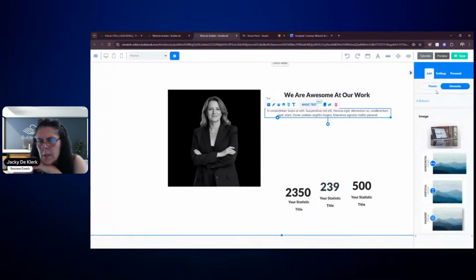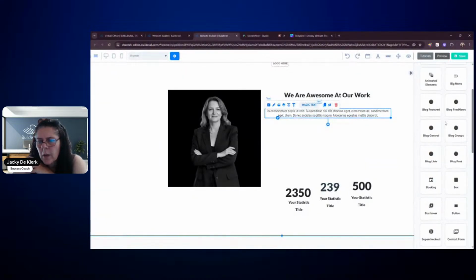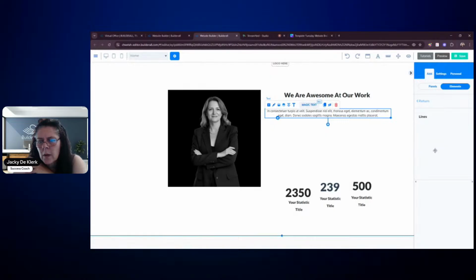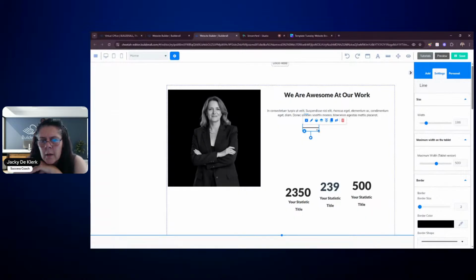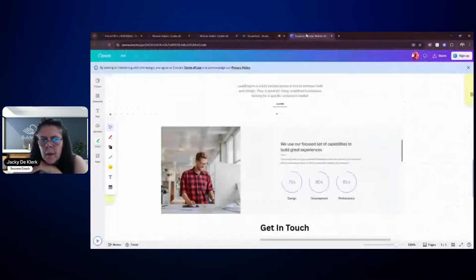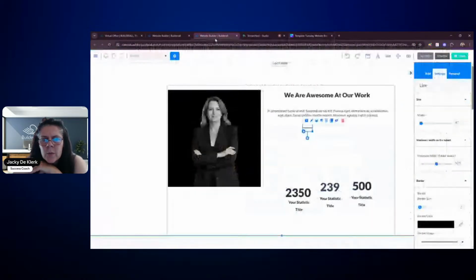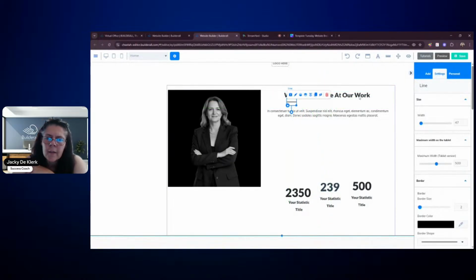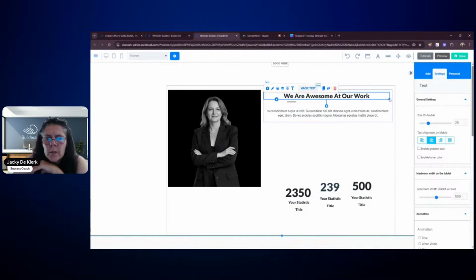And then you'll see under the elements inside of the side panel, you're going to find a line divider. So if we go to lines right here, you're going to see here are the lines that you can use. You can add the line. And let's see where they've placed it. It was underneath it, kind of like something like this. The difference is that the wording at the top was not in the middle, but on the side.